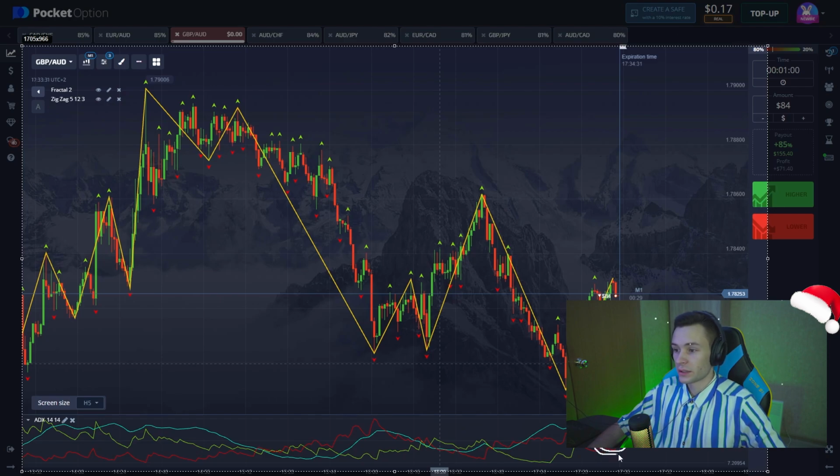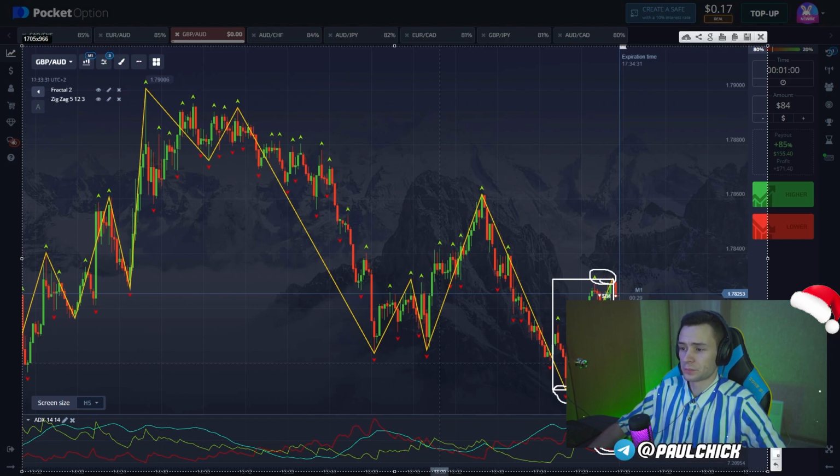The ADX is in the zone below 30, 28 to be exact, and that tells us that here's more of a downtrend, and the price minimum has been updated. The price did a pullback to the upside. The local high has been updated here. After this the price should continue going down.